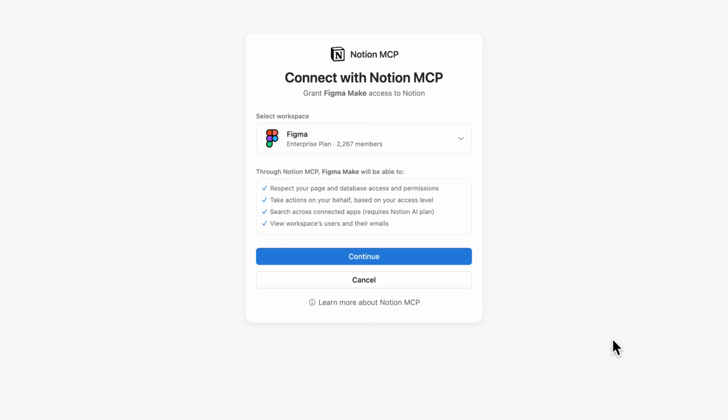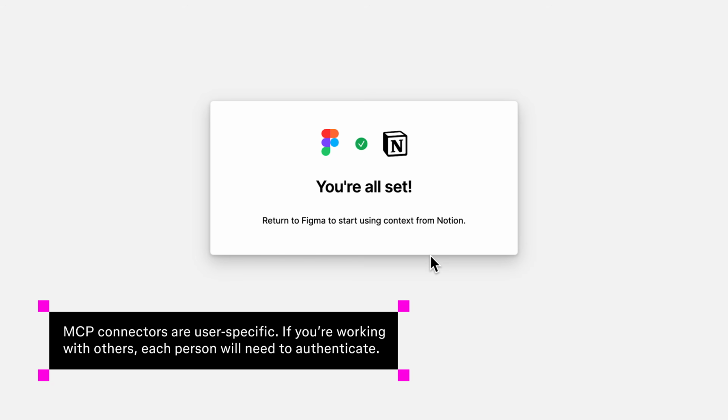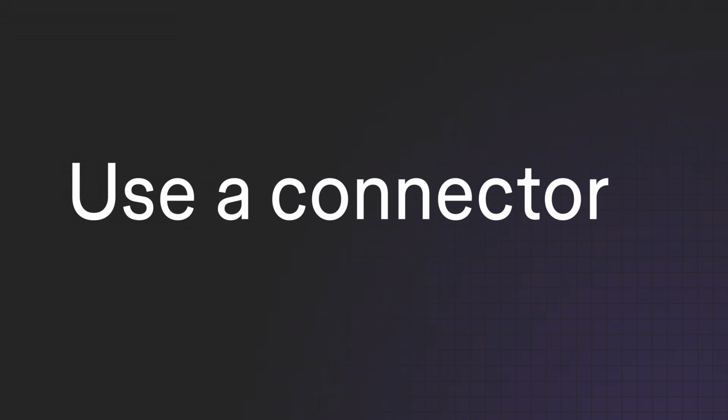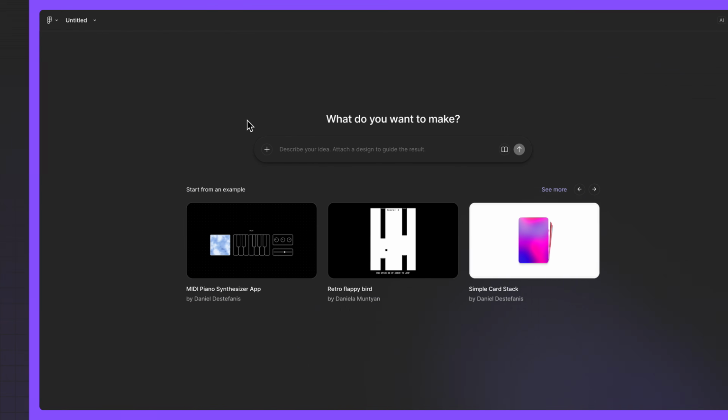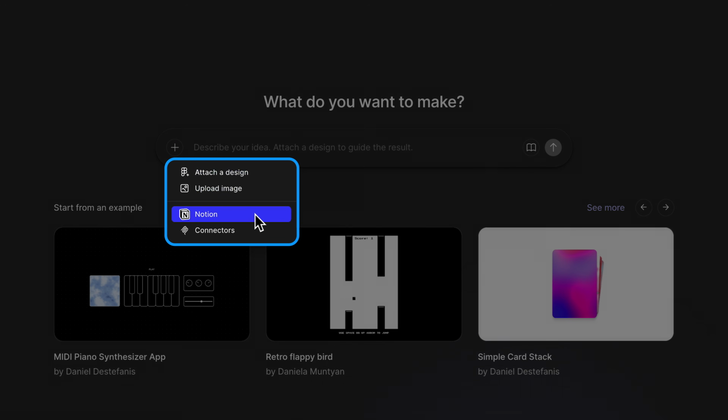When you select a connector, you'll be prompted to authenticate using the external tool's OAuth flow. Once you authenticate, the connector will be available for all of your Figma Make projects going forward. Great! We've successfully authenticated, and now the Notion connector is available in our Figma Make file.